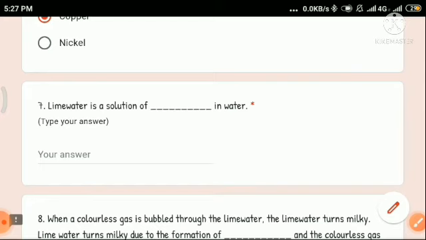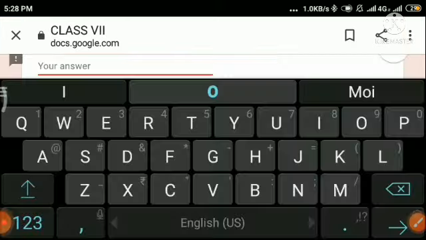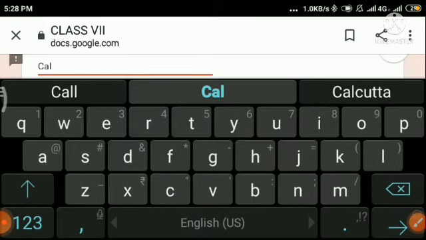Now question number 7. So lime water is a solution of dash in water. Okay, so you have to fill in the blanks. So lime water is a solution of calcium hydroxide. Okay, calcium hydroxide in water.